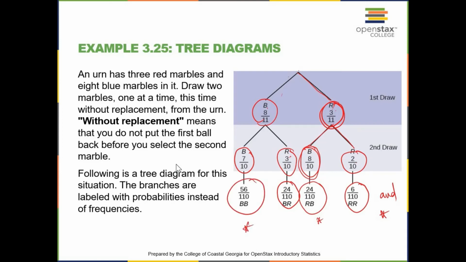So here, because we hear the word "and" all the time, we're going to multiply these probabilities. So this is how we're going to use tree diagrams in order to solve some of the probability questions that we find.